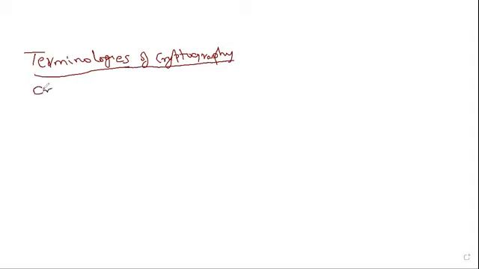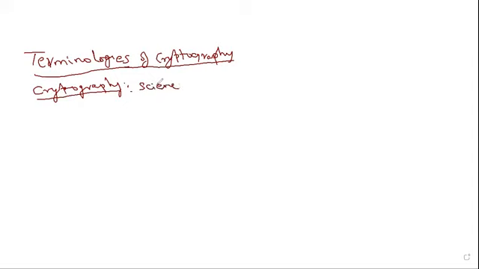This is very important. What is cryptography? We can simply define cryptography as a science, because without science and mathematics we cannot do anything.